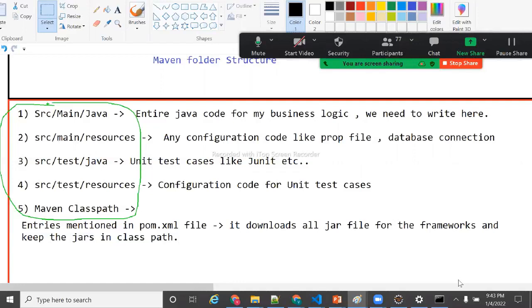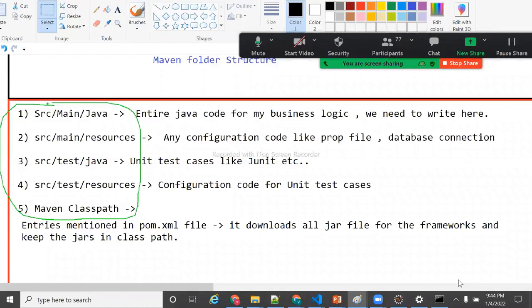So testers will write unit test cases. In src/test/java and src/test/resources, for example, I wrote 1,000 lines of Java code. A programmer writes 1,000 lines of Java code. These 1,000 lines should be tested by a tester, right? The tester will write unit test cases, integration test cases, automation test cases, right?